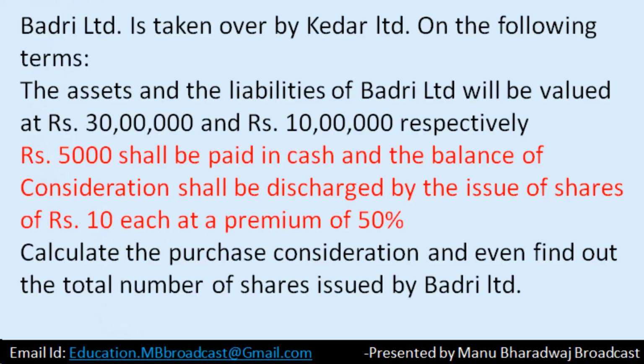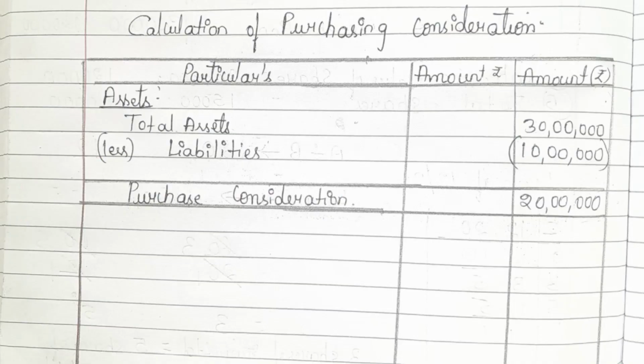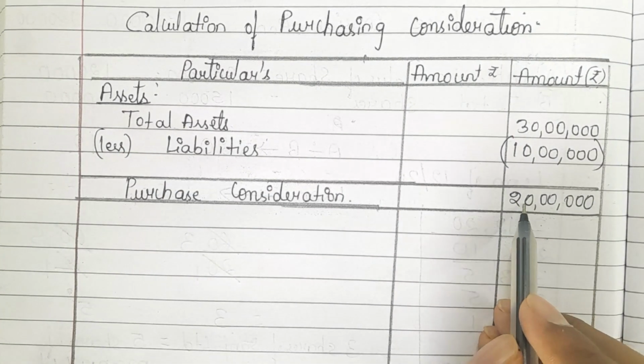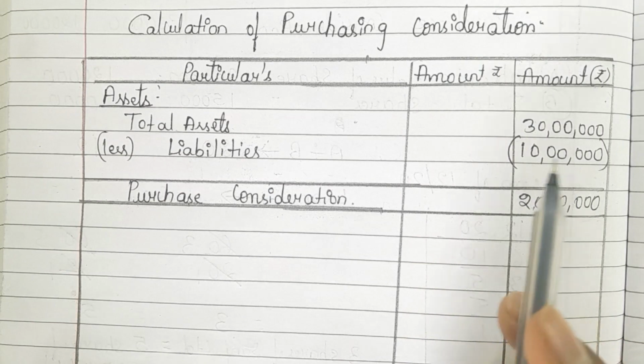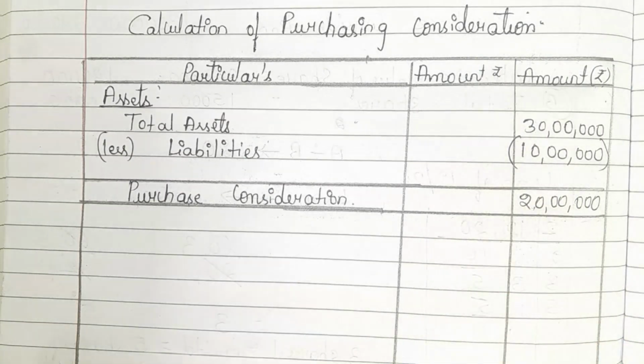Now read the question. Rupees 5,000 shall be paid in cash and the balance of consideration shall be discharged by the issue of shares of rupees 10 each at a premium of 50%. Now see here, they have even given the mode of discharge. Means this 20 lakh, how Kedar Limited will give it to Badri Limited, that also they have given.